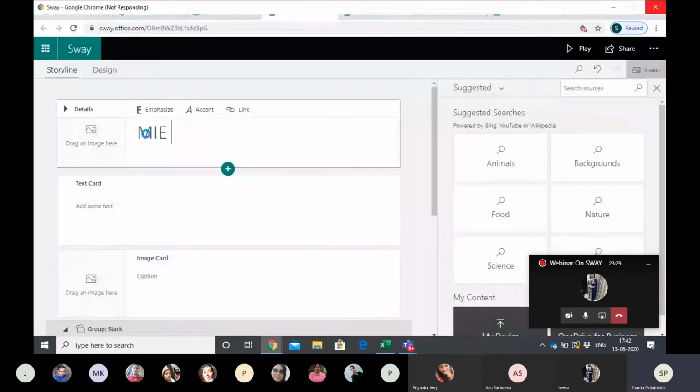MIE nomination. I'm just giving it a name. We can pull any image, so we have to use a laptop for this. That would be better. However, we can use a phone as well. It's a little inconvenient on that because all the options would not be clearly visible to you at a time simultaneously.